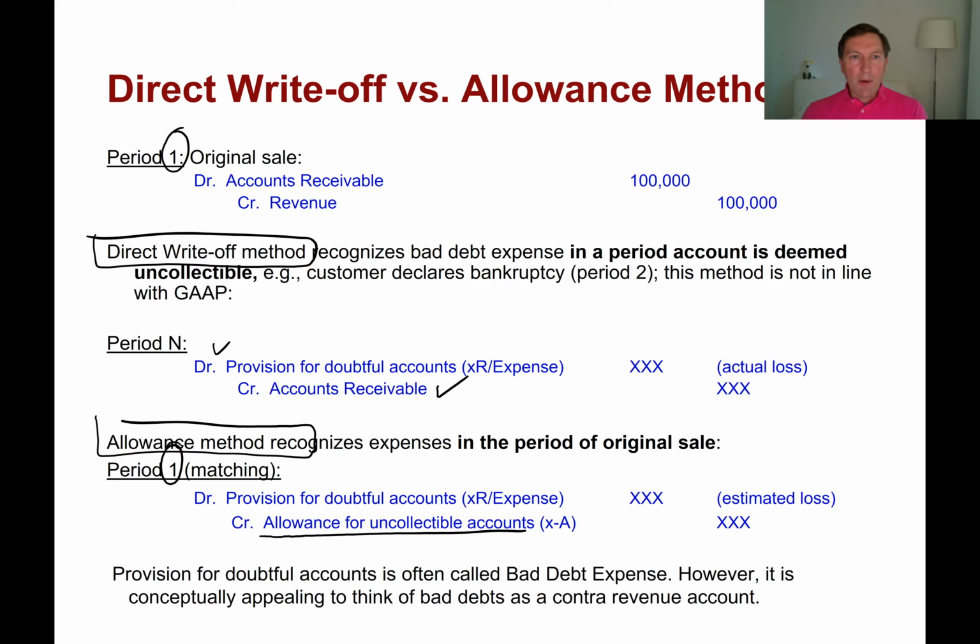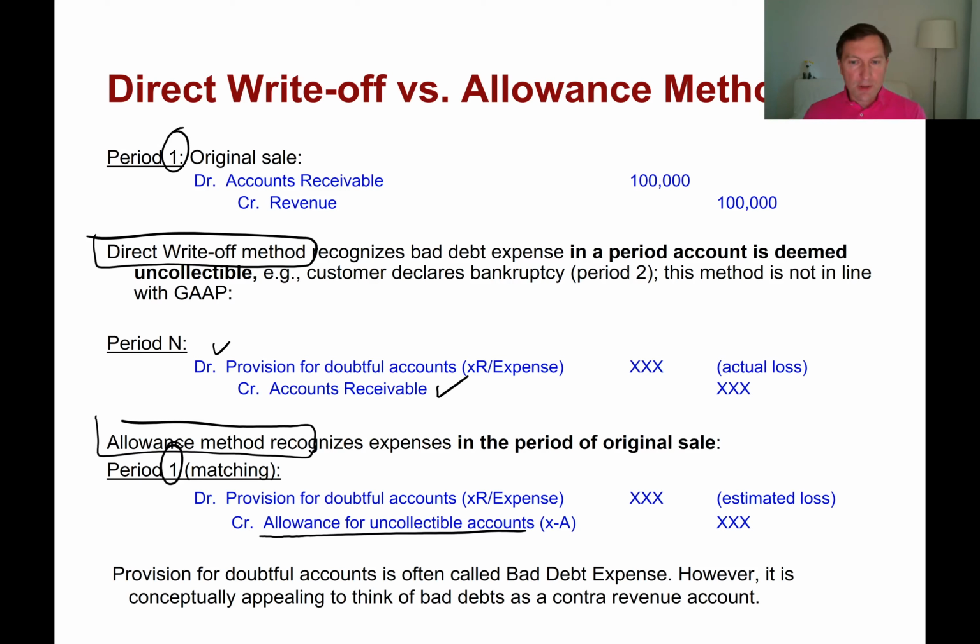We credit the allowance instead of crediting receivables because we do not know which accounts receivable are not going to be collected. If we knew, we could have reduced those accounts, but because it's only going to be determined based on future realization, who is not going to pay and who is going to pay, we cannot remove the exact specific accounts receivable. Of course, under the direct write-off method that is not an issue, because there we wait until a specific customer defaults, so there we just credit receivables.